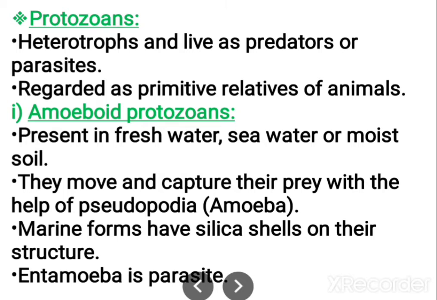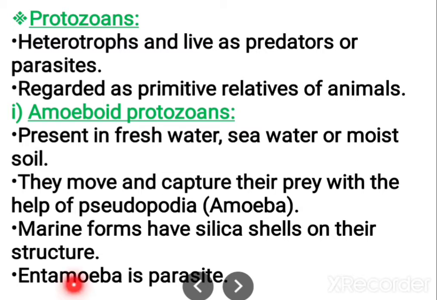Protozoan is the other category of the protista. These are all heterotrophs, and they can live as predators or parasites. They show relation to animals, primitive animal-like organisms. These are single cell organisms. First is the amoeboid protozoan. They are present in fresh water, seawater, and moist soil, and they capture their prey by forming pseudopodia. That's why we call them amoeba-like protozoans. Some marine forms can even have a silica shell-like structure.